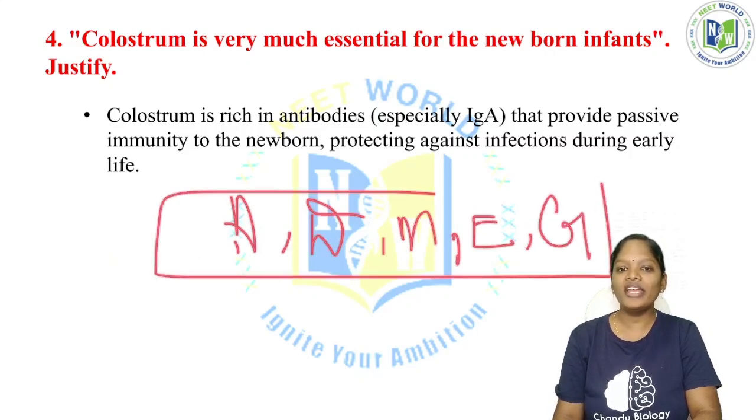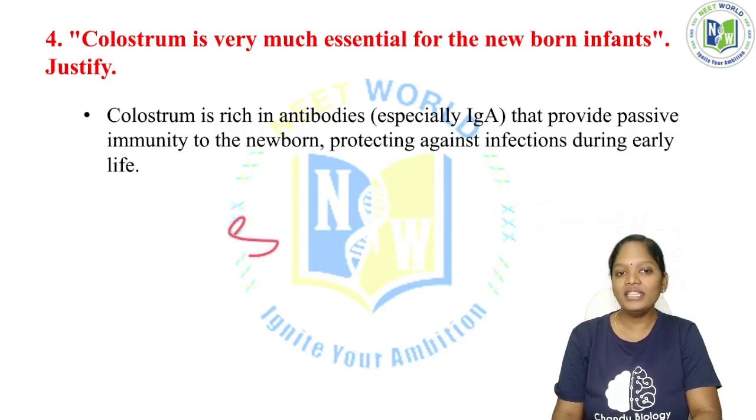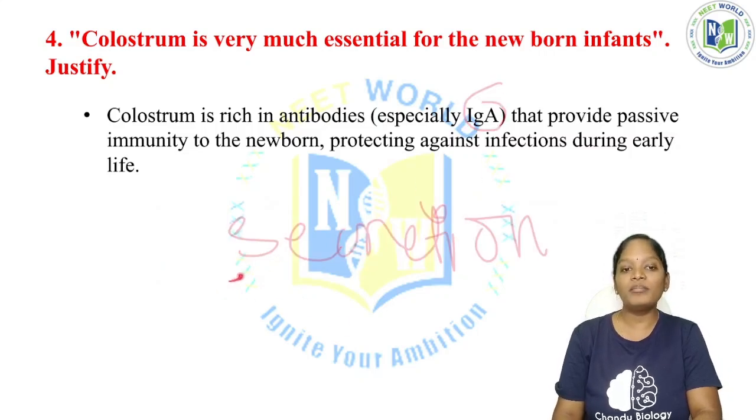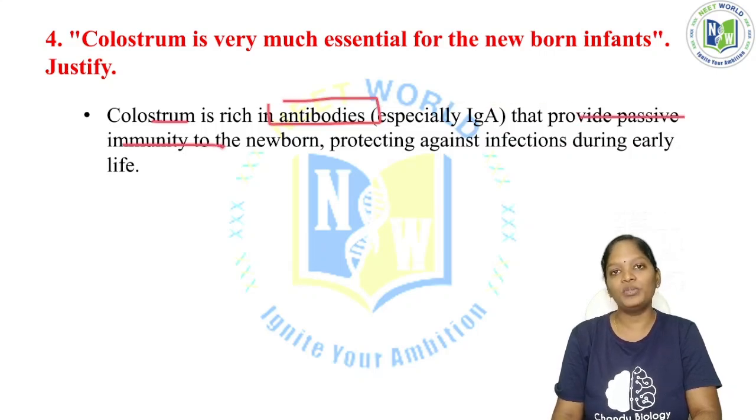These are the five different types of antibody. The antibody present in secretions is IgA. Secretions like milk, that is the colostrum, saliva, tears, all have the antibody IgA. So the colostrum, which is rich in antibodies, provides passive immunity to the newborn.